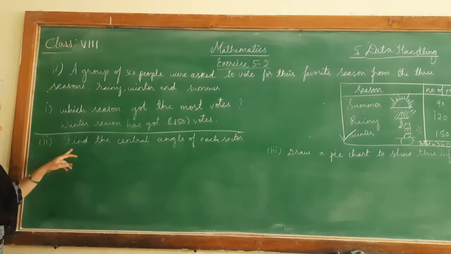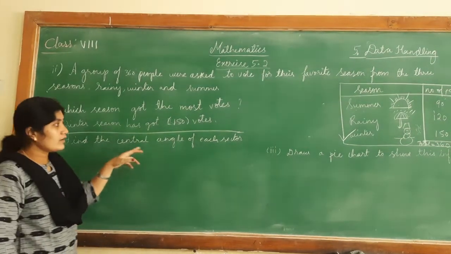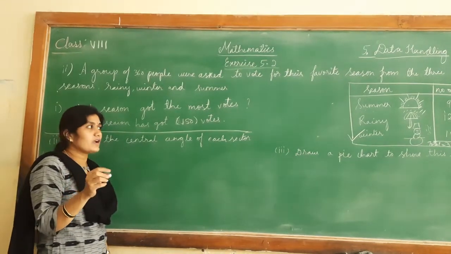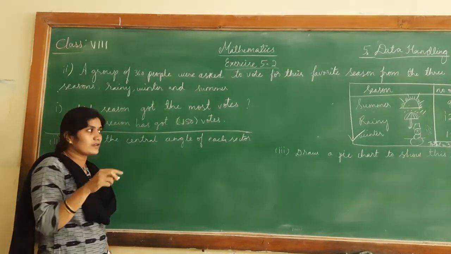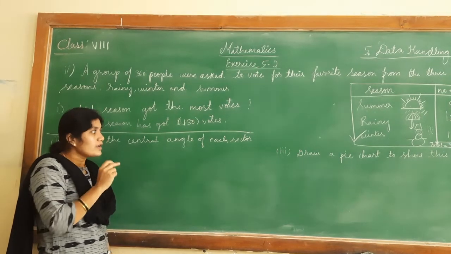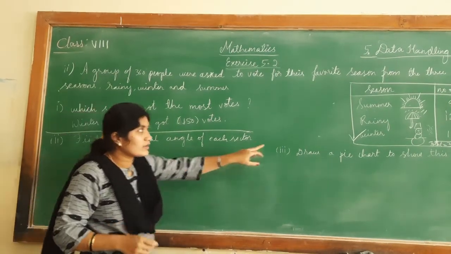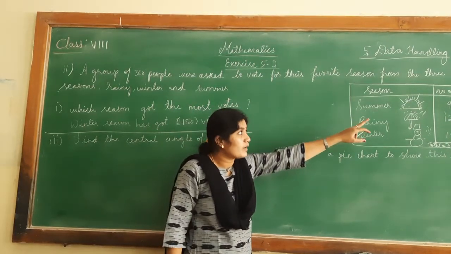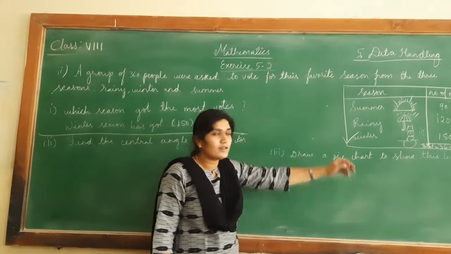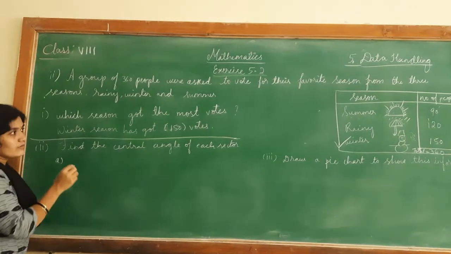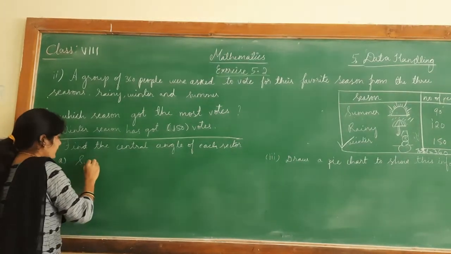Now the second question: find the central angle of each sector. Whenever you are going to draw a pie chart, a pie is nothing but a circle, which is of 360 degrees. Here we are going to find the angle which belongs to each sector. For example, the number of people is 90, but what is the angle that we should find out? First one is A, summer.